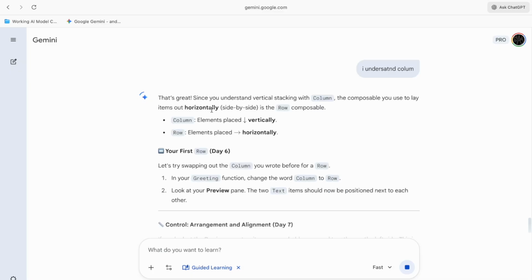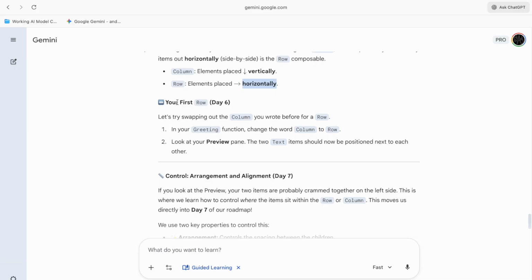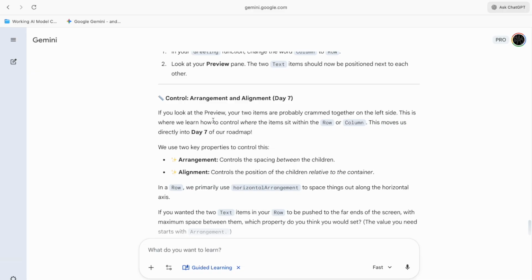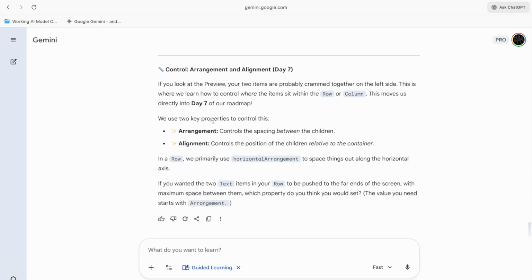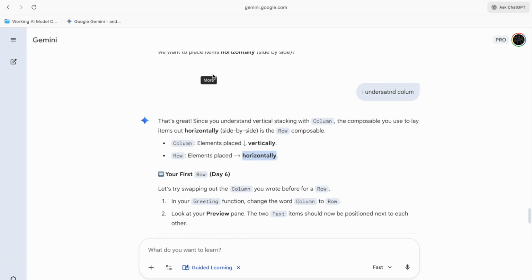Okay, that's great. Since you understand the vertical stacking column, that composable you see, you used to lay items out horizontally, step by step row composable. Okay, vertically, horizontally. I understand that. Your first row, day 6, 7 day arrangement. Arrangement, horizontal arrangement is something that I did it. Okay, so I guess what I need to do.